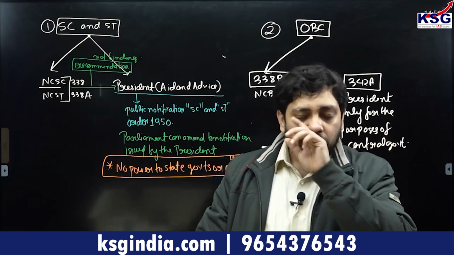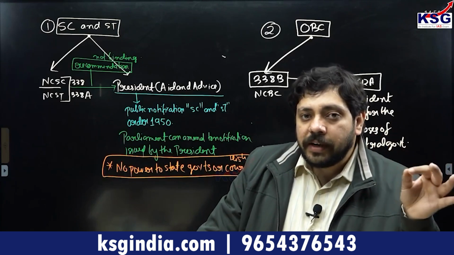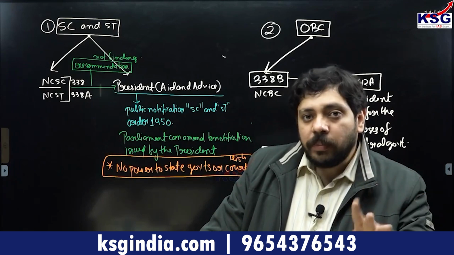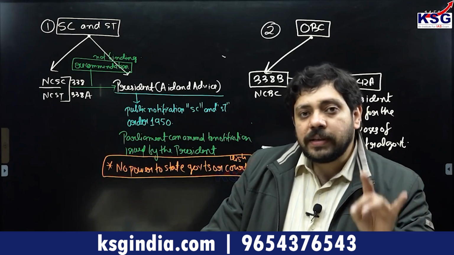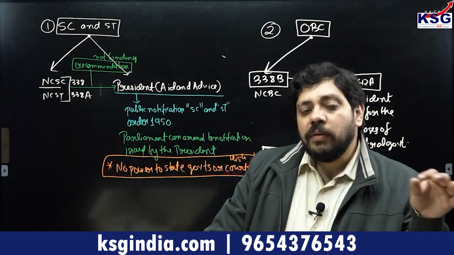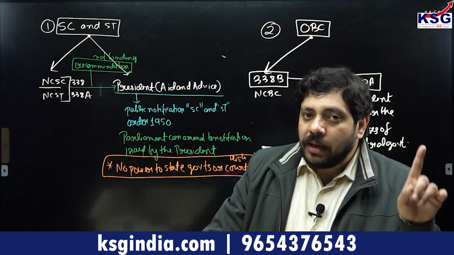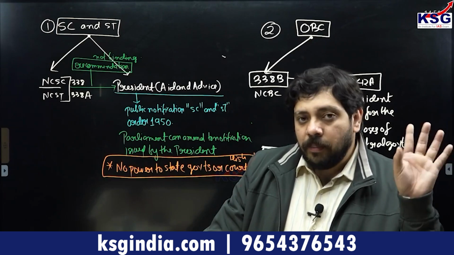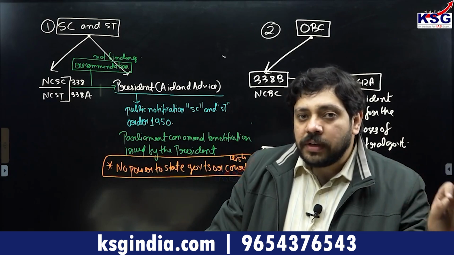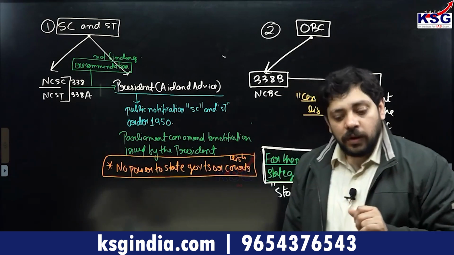ठीक, जैसे for example, if you talk about Bihar PCS, for Bihar PCS, who is going to be an OBC can be decided by the Bihar government. But for the UPSC aspirants appearing from Bihar, the OBC status will be decided by the central list. Similarly, if there is a state university of Uttar Pradesh, the OBC category for that university can be decided by the government of Uttar Pradesh. But if it is a central university in Uttar Pradesh, then the OBC category for that university is going to be decided by the government of India. That's the point we are trying to identify.